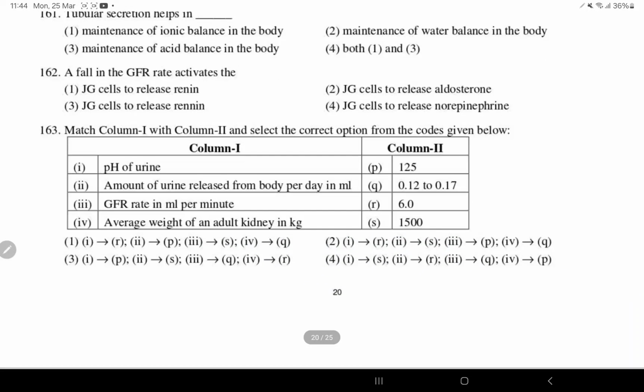A fall in GFR activates JG cells to release renin, R-E-N-I-N. So option 1. This is the hormone that will increase the blood pressure. So JG cells will activate the renin so that it increases the blood pressure.